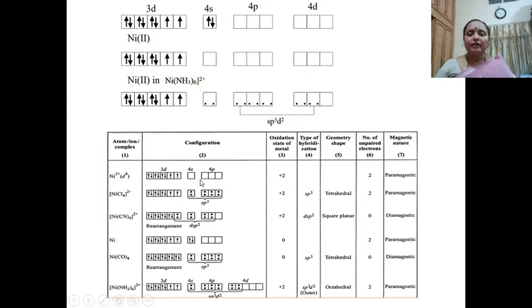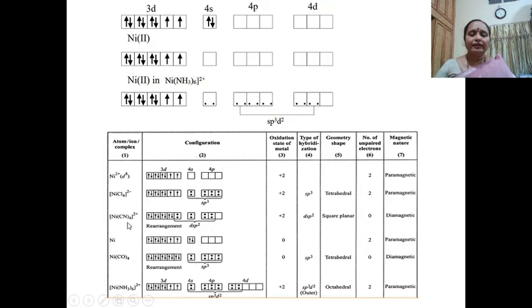Nickel in +2 oxidation state: there is no hybridization, the number of unpaired electrons is going to be 2, and it is going to be paramagnetic. In tetrachloronickelate 2, which we had observed, it is undergoing sp3 hybridization. Oxidation state is plus 2. Geometry is going to be tetrahedral. It is paramagnetic in nature.